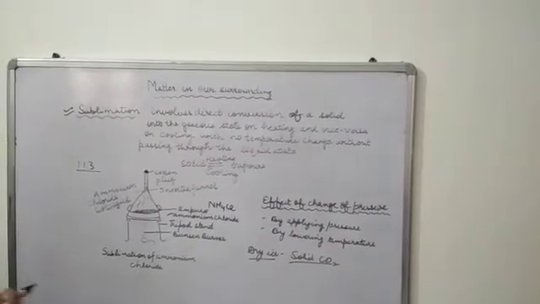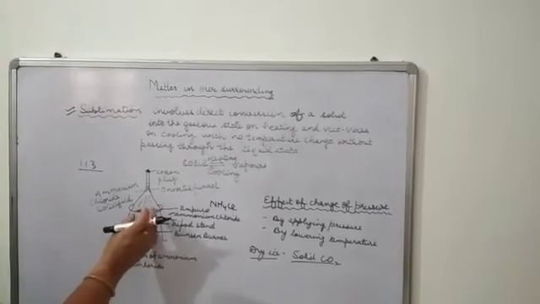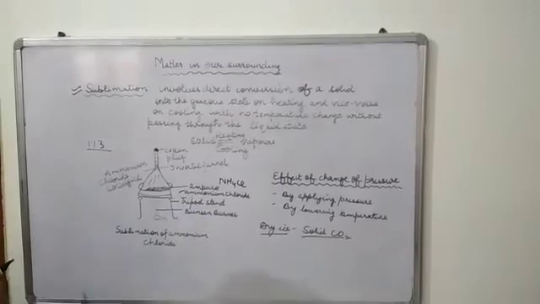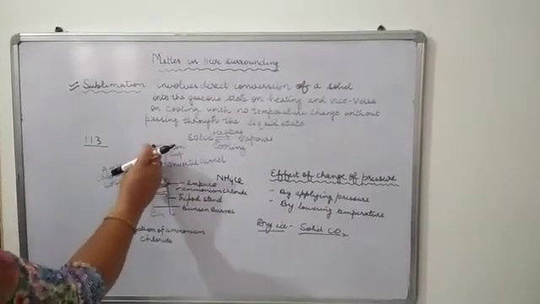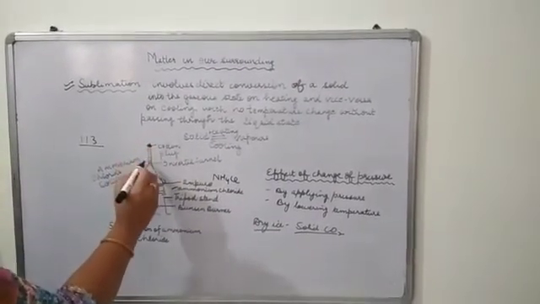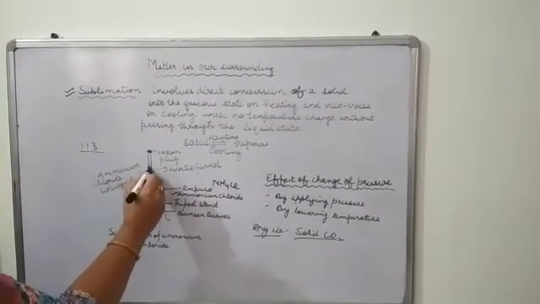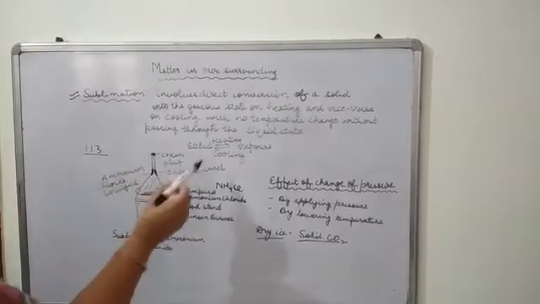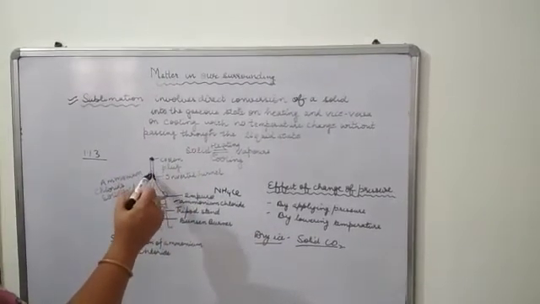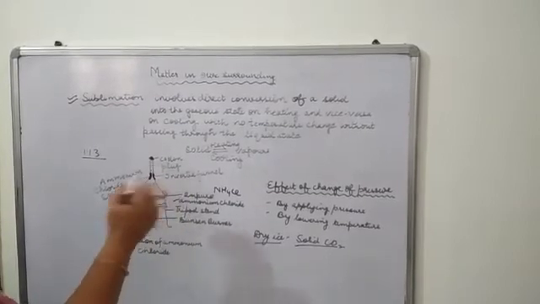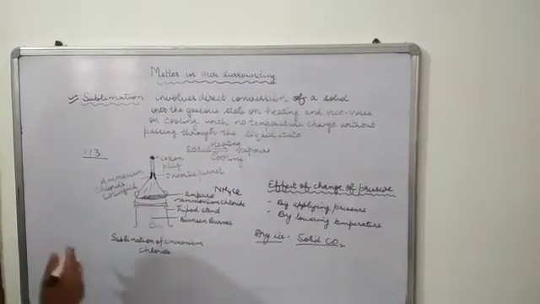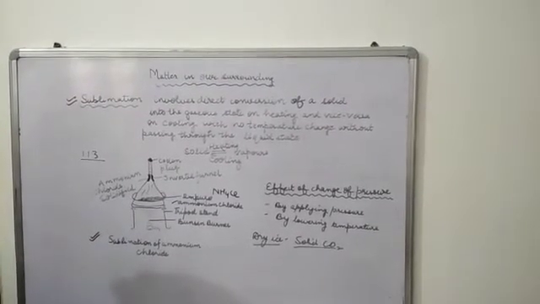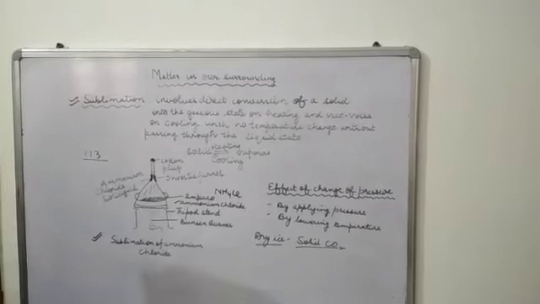You will see that after some time the solid ammonium chloride directly changes into vapors and goes into the stem of the inverted funnel. These vapors then cool and condense and start depositing on the inner side of the funnel. It means the solid directly changes into vapor on heating, and on cooling the vapors condense and change into solid. So the process is sublimation. This is an important activity related to the sublimation of ammonium chloride. It is included in 3 marks, and it may come in the exam, right?